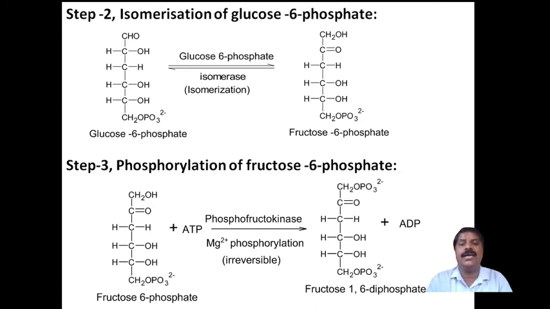as an enzyme in the presence of the cofactor magnesium 2+ ion. This phosphorylation is again an irreversible process, in which one phosphate group is consumed, that is, added to the fructose. Therefore fructose 1,6-diphosphate will be formed with liberation of ADP. ATP is converted into ADP by removing one phosphate group, and that liberated phosphate is condensed onto the fructose at the 1 position. Therefore fructose 1,6-diphosphate will be formed.